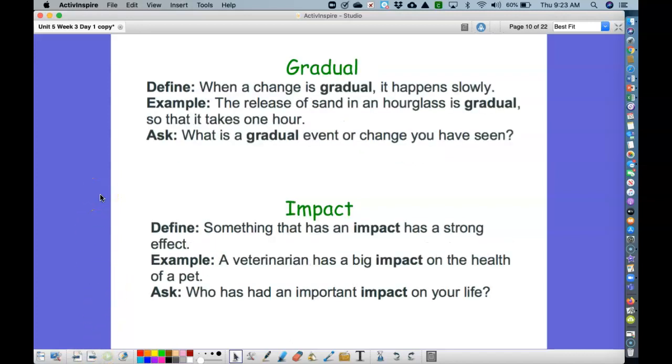Gradual. When a change is gradual, it happens slowly. The release of sand in an hourglass is gradual, so that it takes 1 hour. The next word, impact. Something that has an impact has a strong effect. A veterinarian has a big impact on the health of a pet.